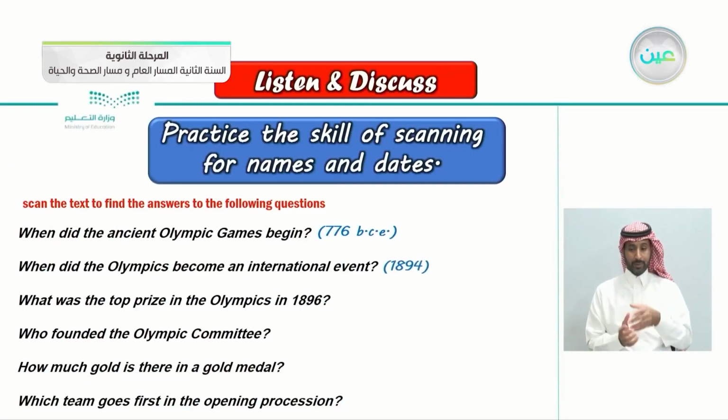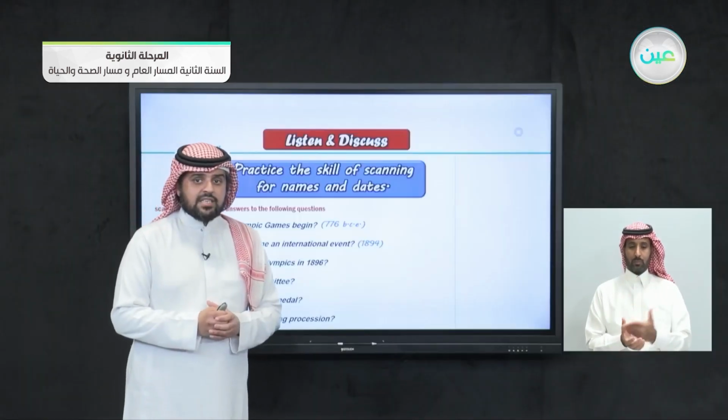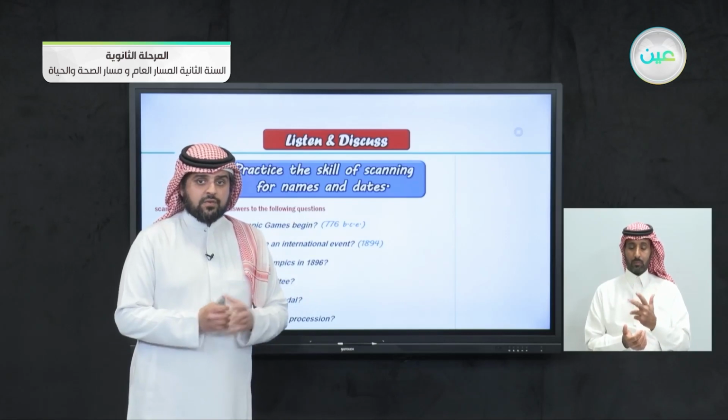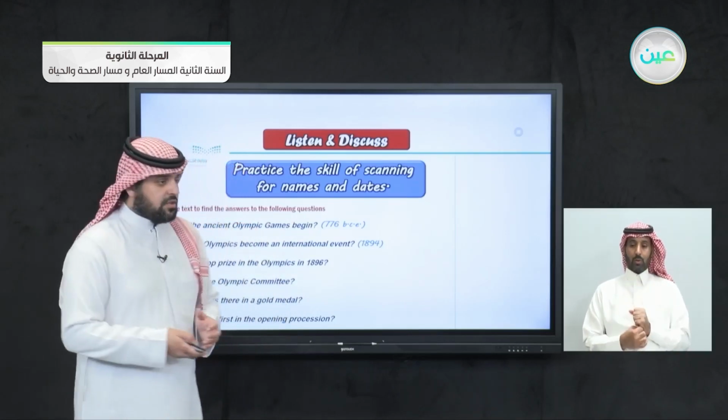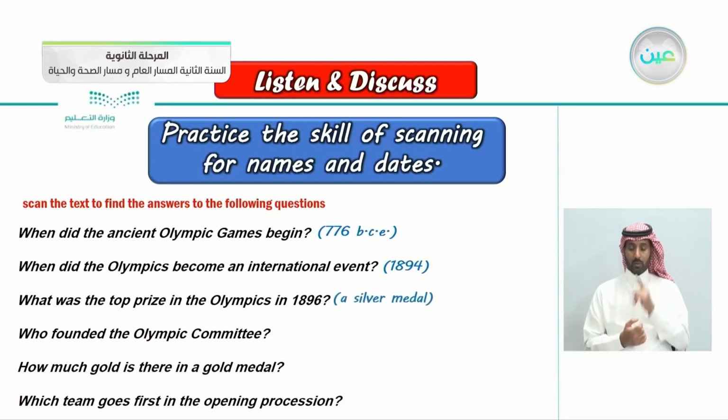In 1894. What was the top prize in the Olympics in 1896? In 1896, what was the top prize? If you get the first place, do you get a gold medal? Of course not. You get a silver medal.